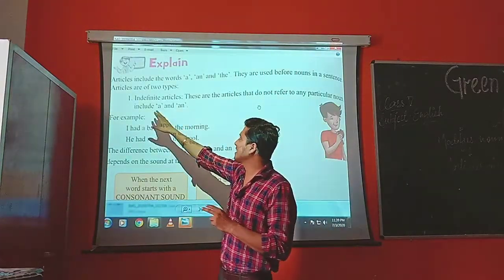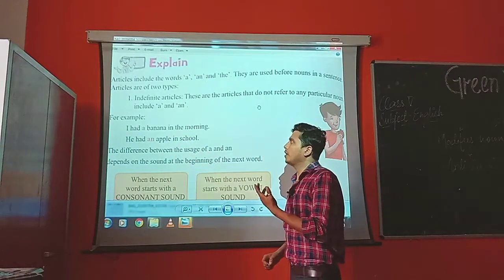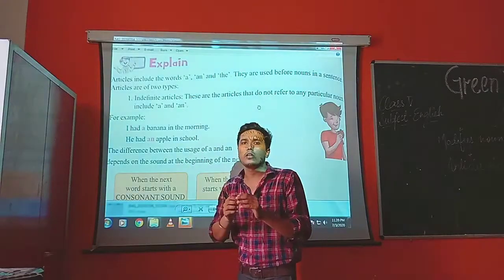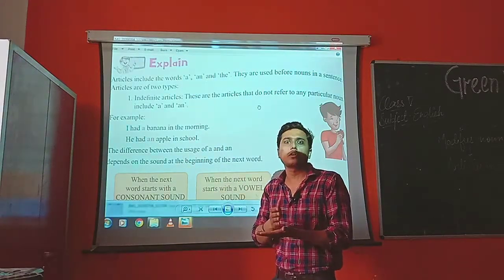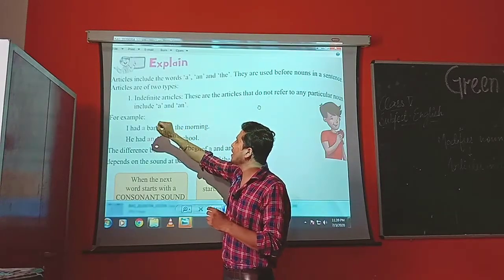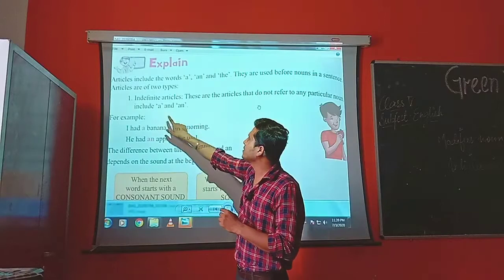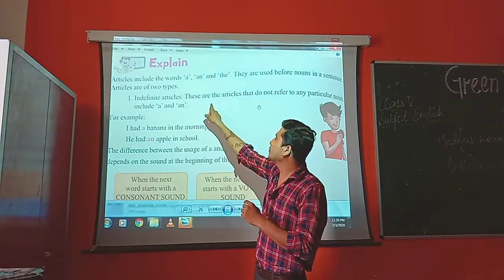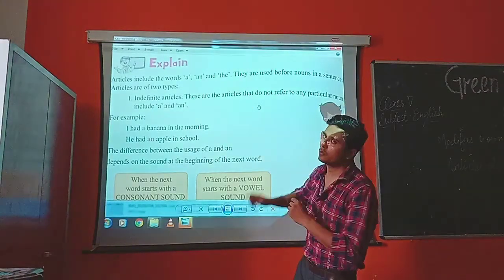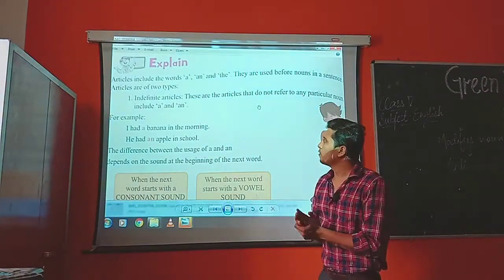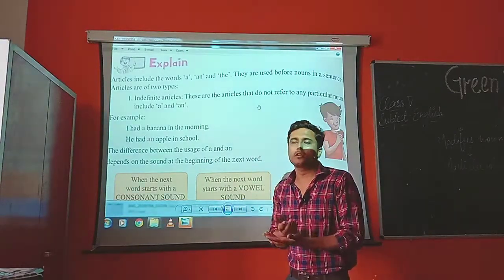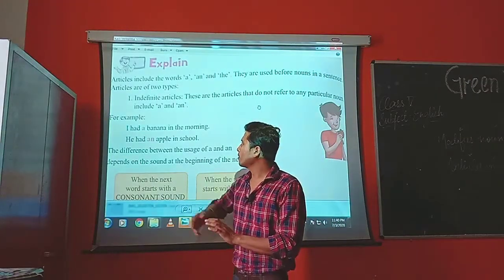First one is mentioned here, that is indefinite articles. As you can easily infer from the name only, it is indefinite, meaning there will be no definite noun, like there will be no definite name of the person, place or thing. So there are two articles which come under the heading of indefinite articles, that is a and an. If you read more, it is written that these are the articles that do not refer to any particular noun. As I have already told you, they are not going to talk about a particular person, place, animal or anything. So let's talk about more examples.